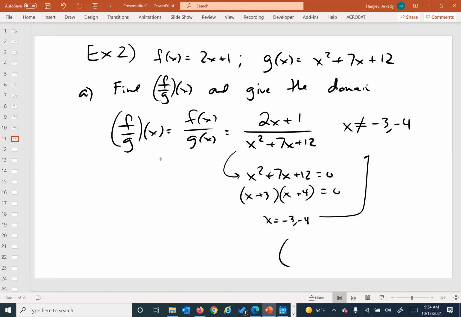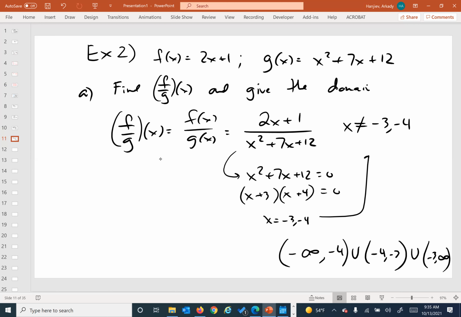Okay, so let's see. All the numbers that work go from -infinity all the way up to, sorry, infinitely close to -4. Yes, right. If you go from -infinity, you're going to get to -4 first, right? Before you get to -3. So -infinity to -4, then -4 to -3, union -3 to infinity.